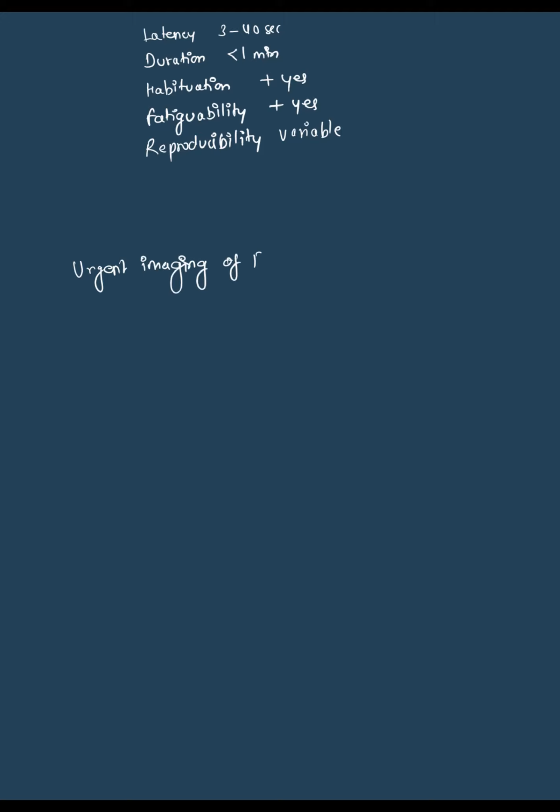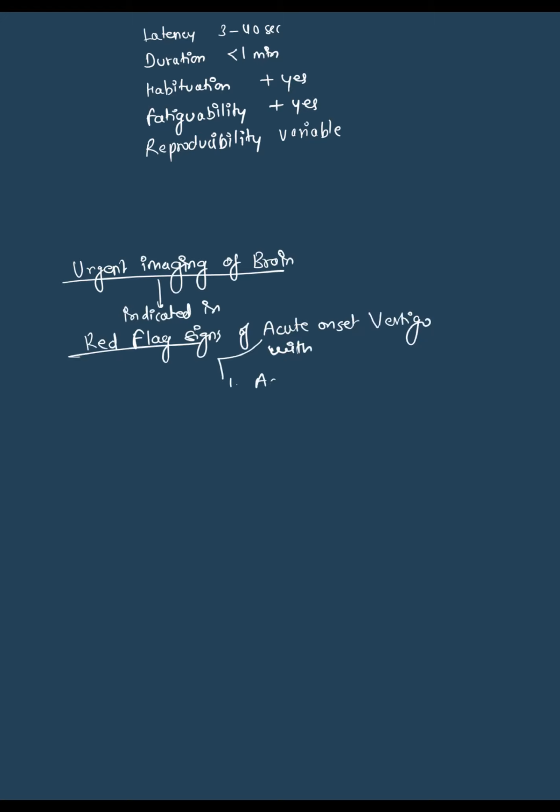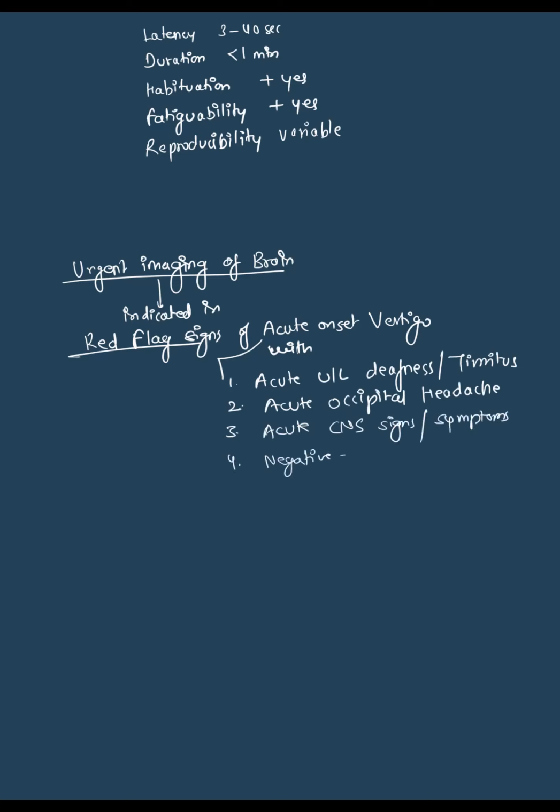And before this, we will consider the urgent imaging criteria for brain imaging, or the red flag signs of acute onset of vertigo. If acute onset of vertigo is presented with unilateral acute deafness or tinnitus, or with acute occipital headache, acute CNS signs and symptoms, and a negative head impulse test, these are red flag signs for doing brain imaging urgently in the patient.